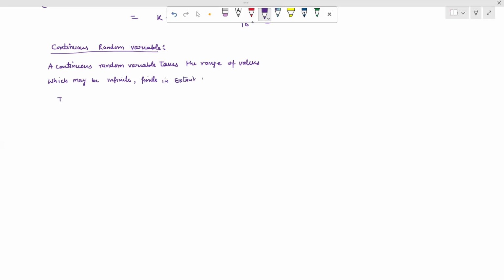So the range may be finite: range is 0 to 1. Second is 0 to infinity. Third is maybe minus infinity to infinity. Or in general term, we can write a finite range as a to b.